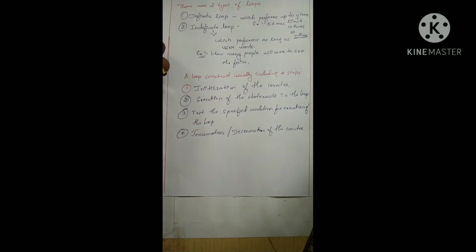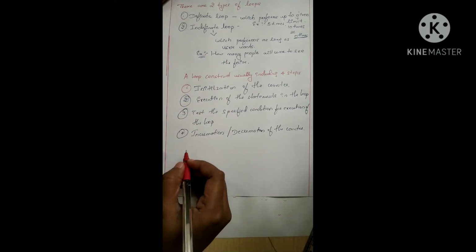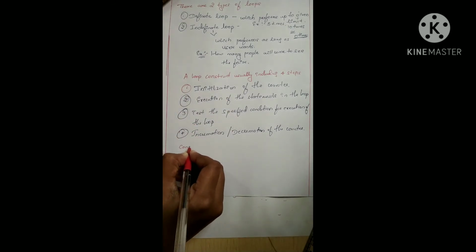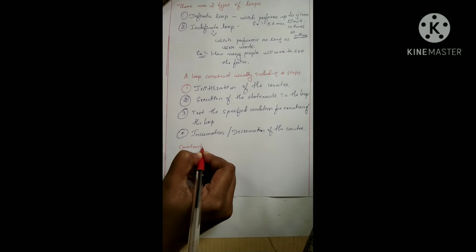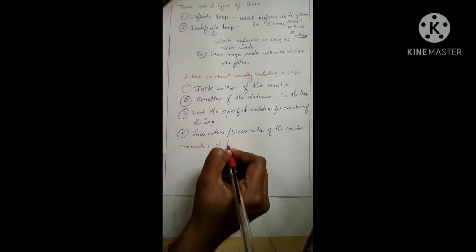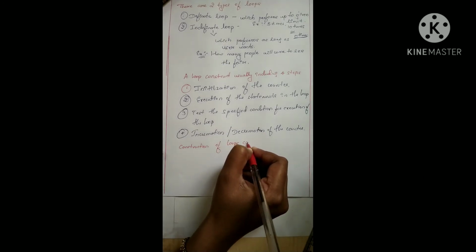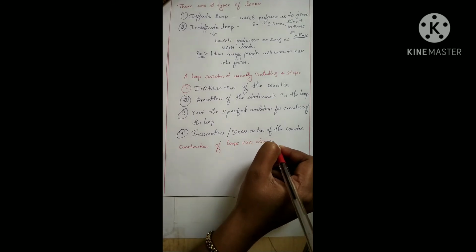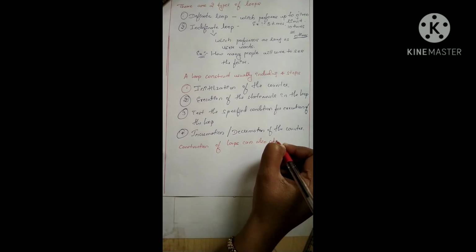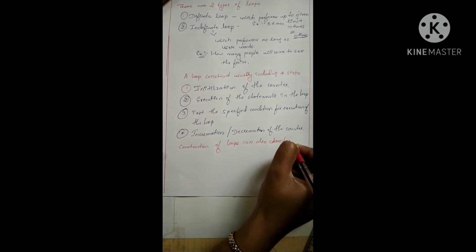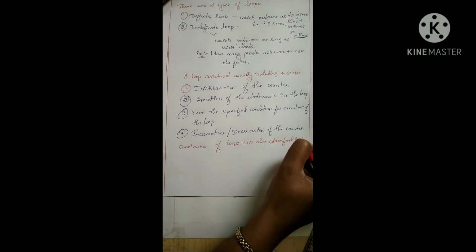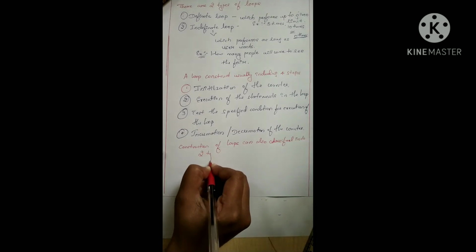Now we see that the construction of loops can also be classified into two types.